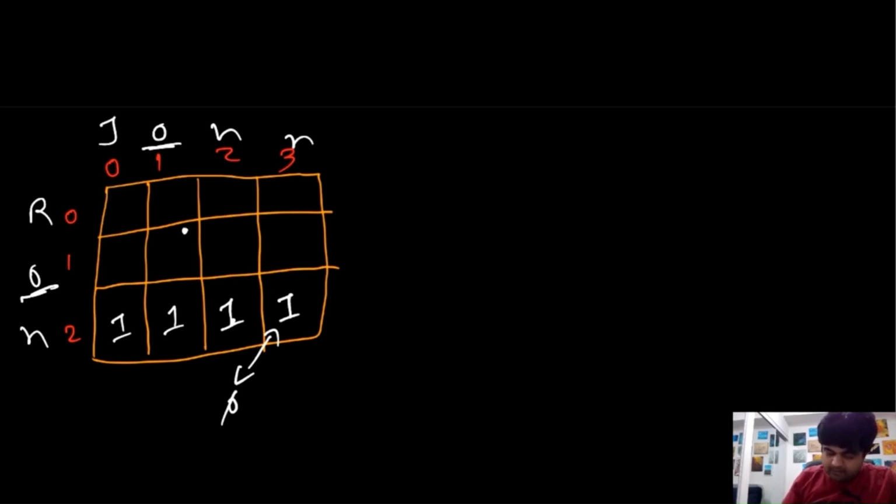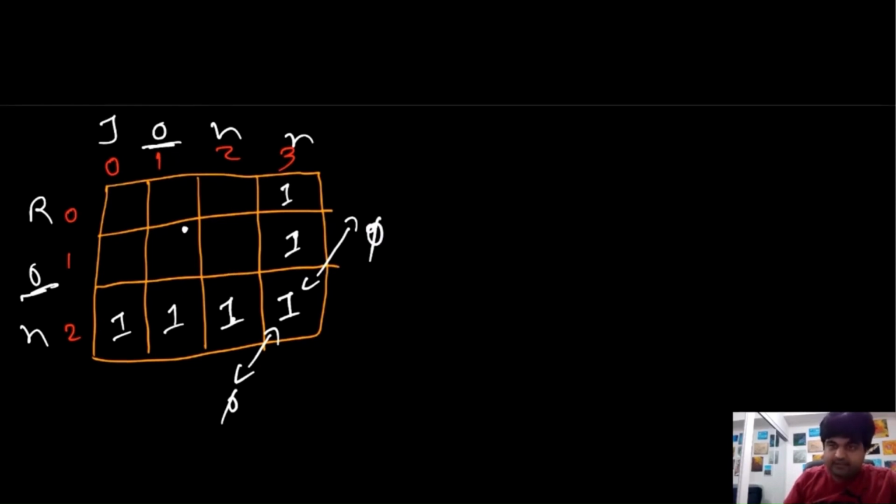Now even for this particular position we need to find the maximum value between this point and this point, but the value over here is null, so nothing exists over here, and this value is 1. So again we can impart the same thing over here, and the same happens for this position. So we have filled these values so far.